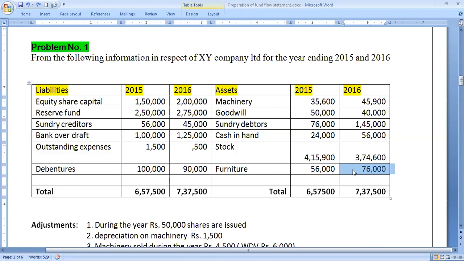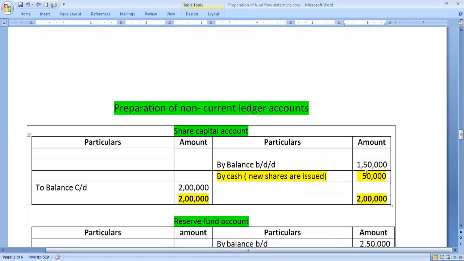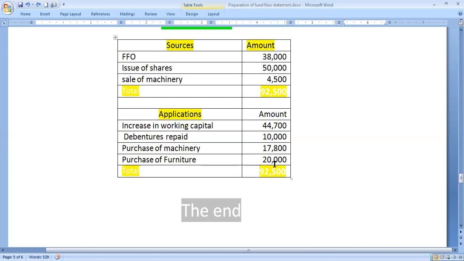Directly we can record this 20,000 rupees as the amount spent by the business concern. Furniture was 56,000 and has become 76,000, meaning we bought 20,000 of furniture, and that purchase must be written on the application side. Then furniture purchase 20,000.